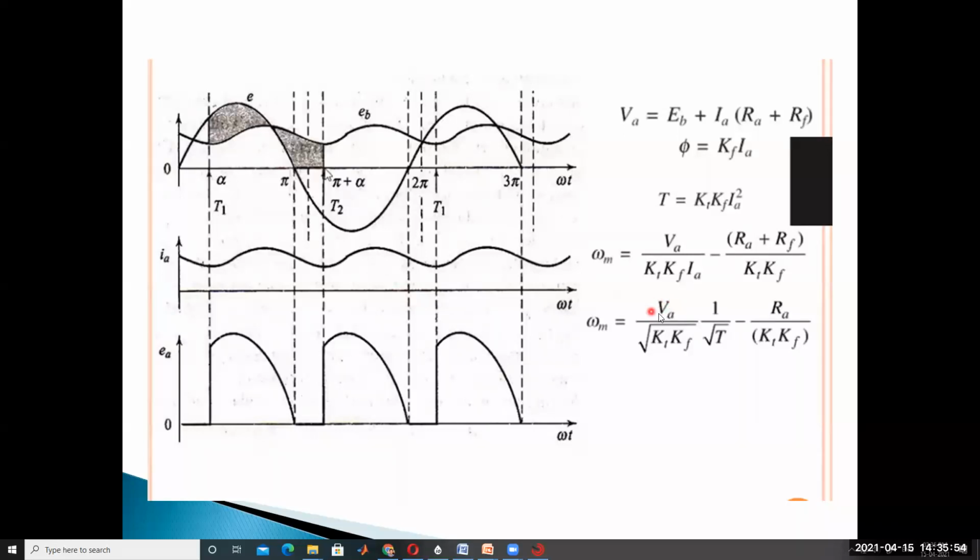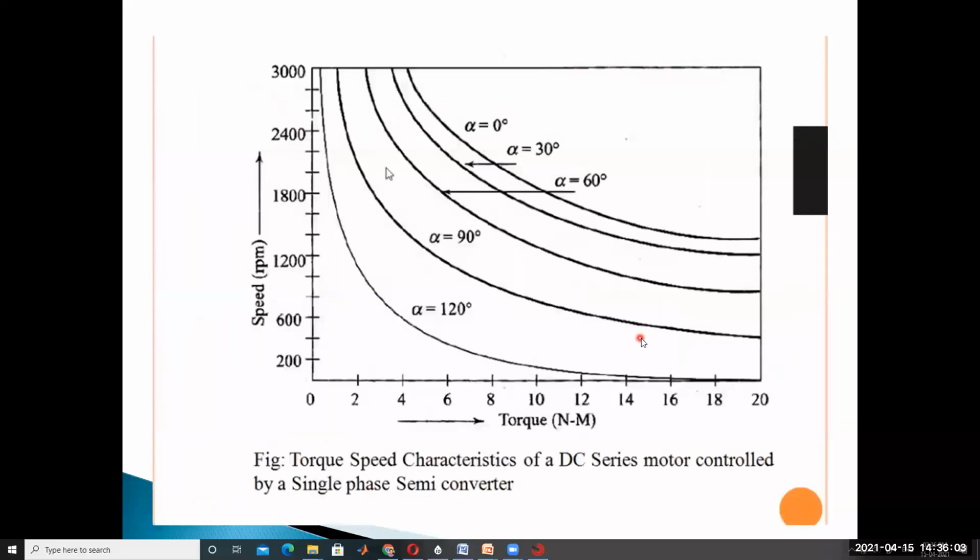Substitute VA here. Omega m is equal to Vm by pi into 1 plus cos alpha divided by the square root of KT KF into 1 by root T, minus RA divided by KT KF. By changing the firing angle, the speed versus torque characteristics of the DC series motor change like this. Only motoring applications. When the firing angle increases, alpha equal to 0, then 30, 60, 90.